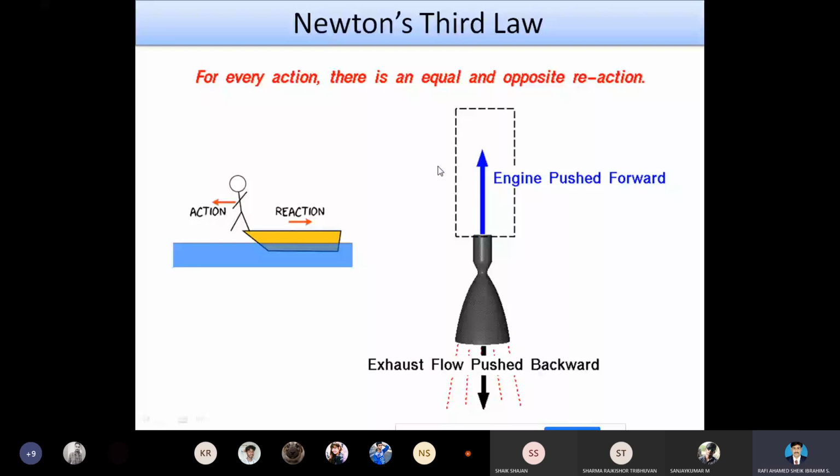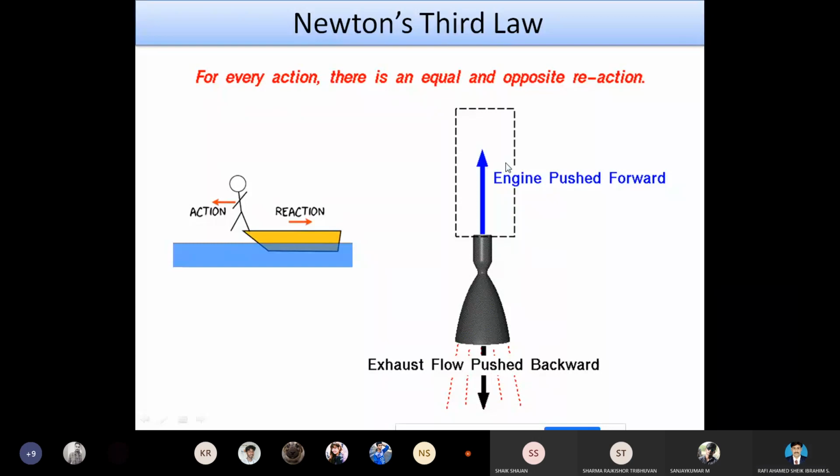So when we apply the force, then there will be the reaction. So this is the force. The force is equal to the reaction. When these two are balanced, then we can achieve the measurements. So for every action, there is an equal and opposite reaction.